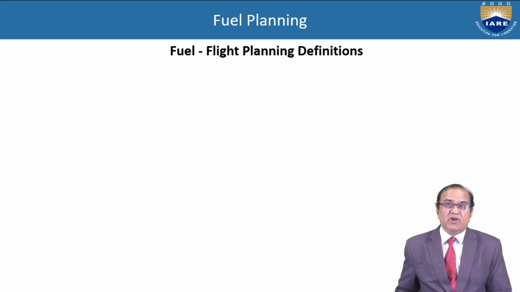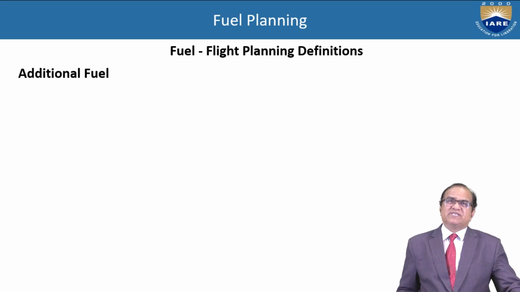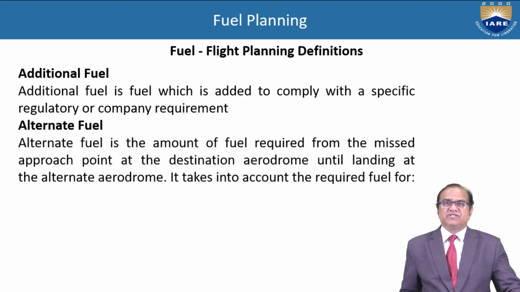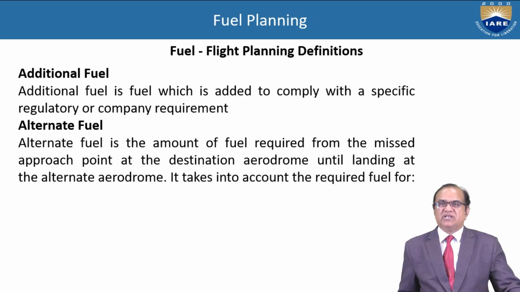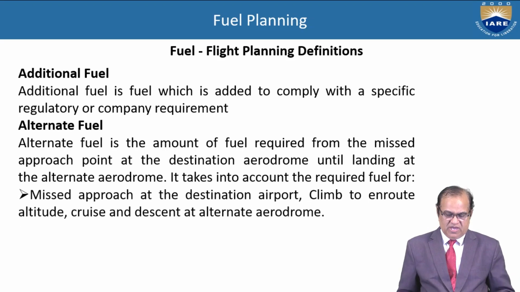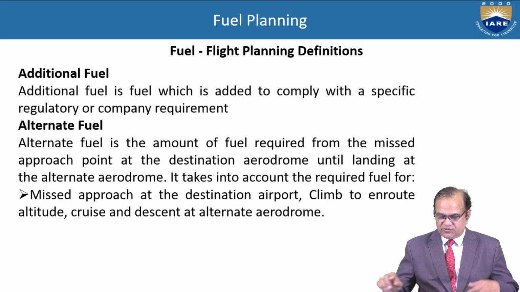First, I will discuss fuel planning, and fuel and flight planning definitions. First, we will discuss additional fuel. Additional fuel is the fuel which is added to comply with a specific regulatory or company requirement. Alternate fuel is the amount of fuel required from the missed approach point at the destination aerodrome until landing at the alternate aerodrome. This takes into account the required fuel for missed approach at the destination airport, climb to en route altitude, cruise and descent at the alternate aerodrome.